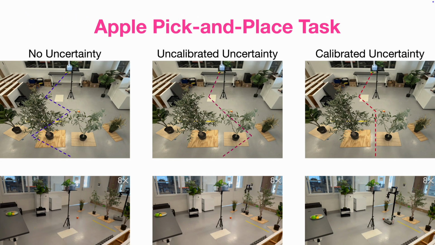With calibrated uncertainty, UUPL accurately captures user preferences, completing the task quickly. In contrast, both the uncalibrated uncertainty and no uncertainty models result in significantly longer task completion times.